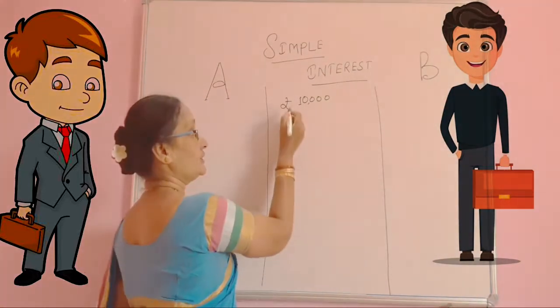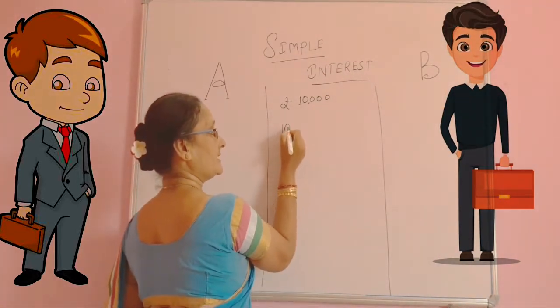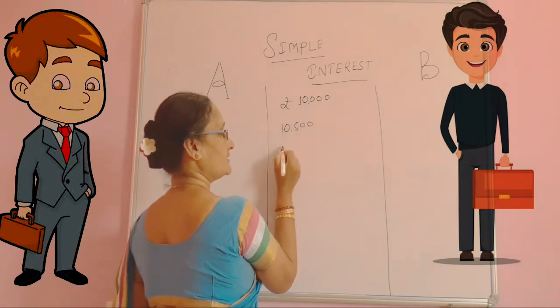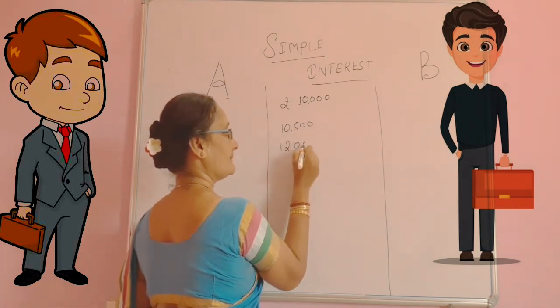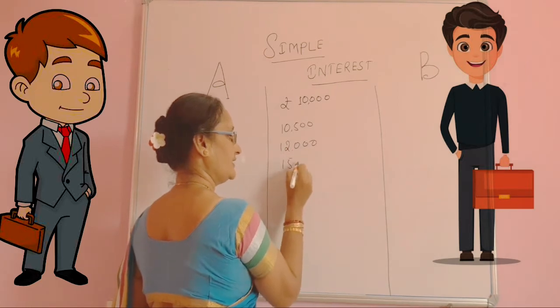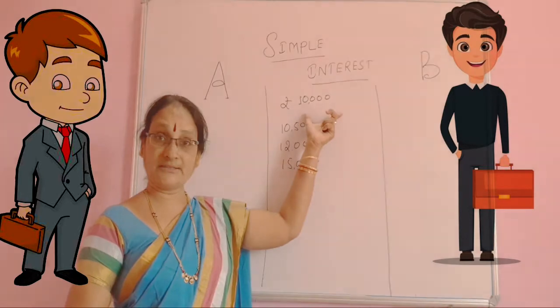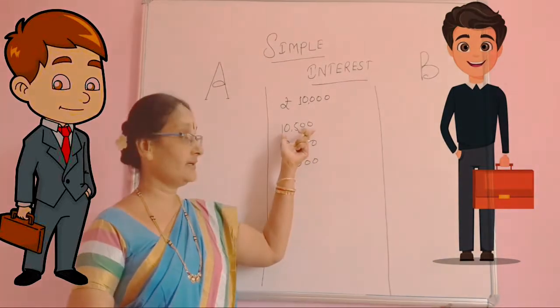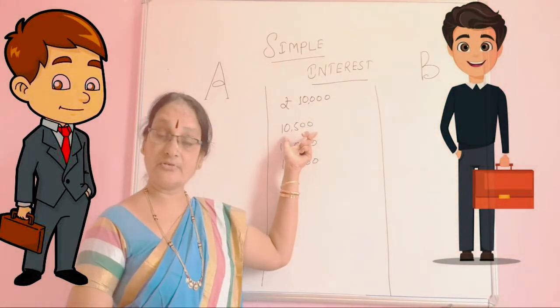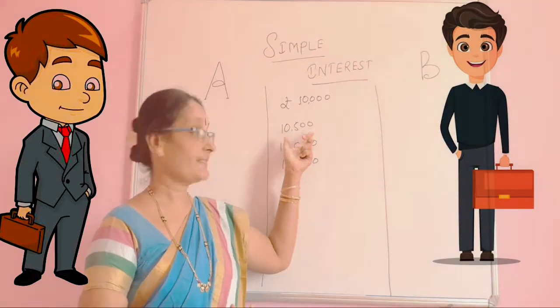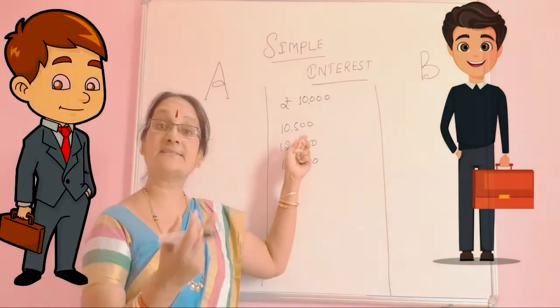For example, you are keeping your 10,000 rupees, the bank will give you 10,500 or sometimes 12,000, sometimes 15,000 you will get back. See, now you are keeping 10,000, you may get 10,500 if you keep just for 1 year, for the short period. 500 rupees you will get extra.